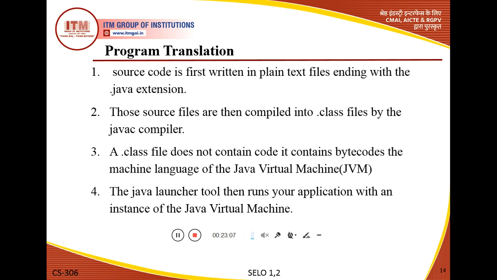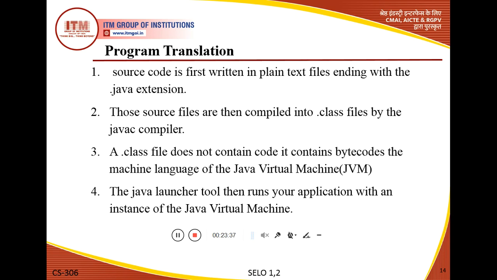So these are the steps that define the process of program translation. First source code is written, then the file of source code is saved with the .java extension, then the source file is compiled with the Java compiler, and after the compilation process the file is converted into a .class file.